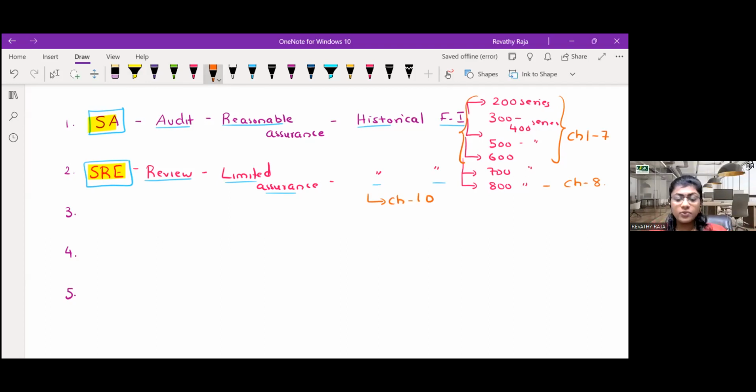Are we clear with these two? If so, can we go to the next set, the third one? Come on, guys, life is a race. Run. Can we go to the next one?